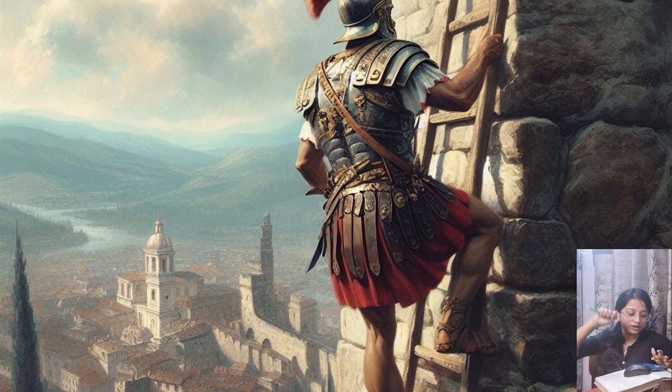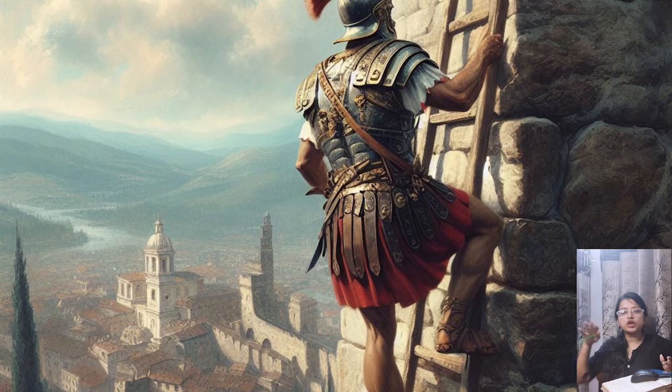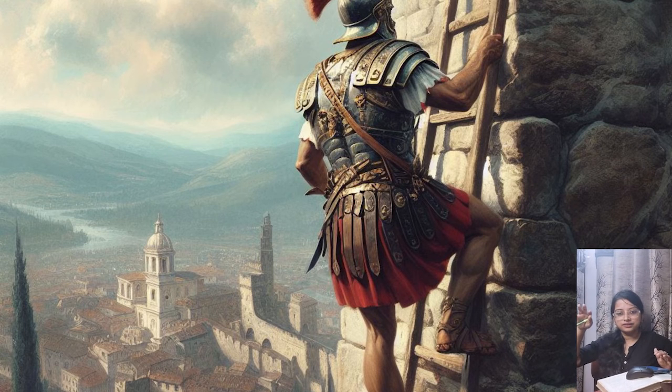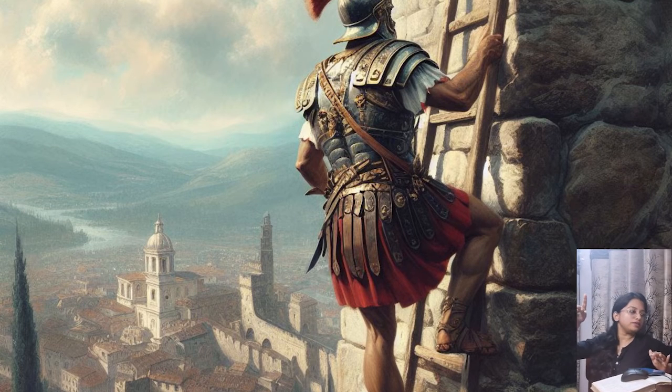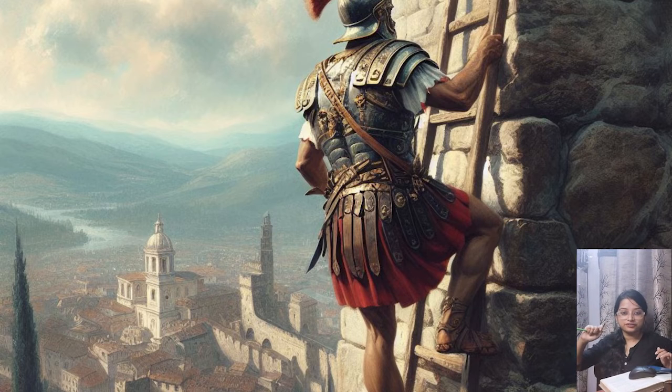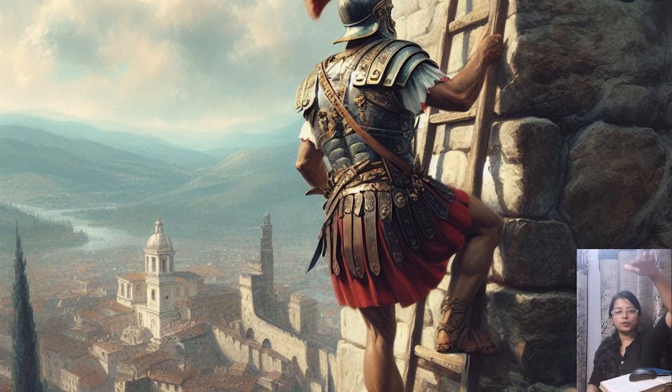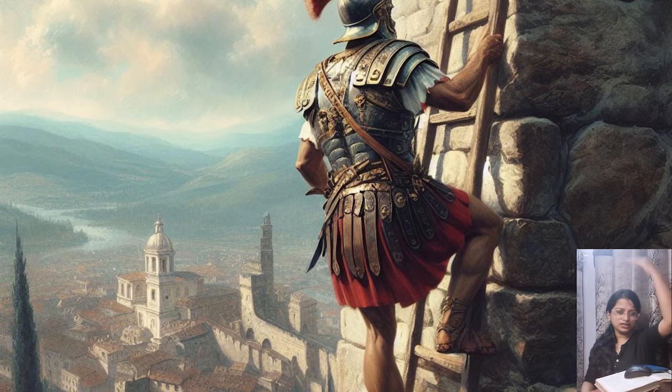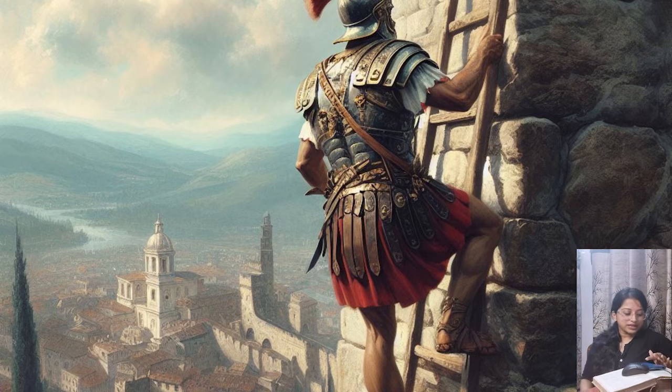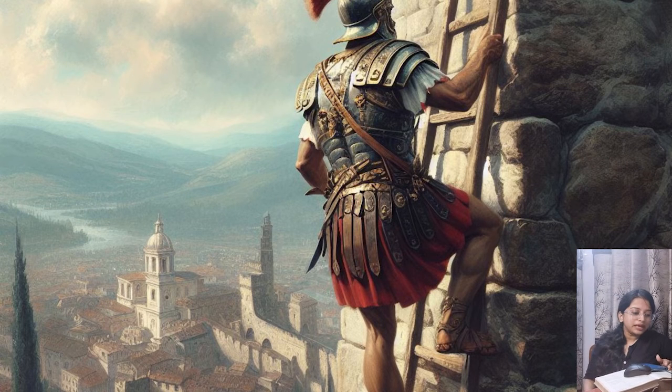what will happen? He will stop looking upward. When he is still climbing, he will look at how far he has climbed. He will look around him, just like on the ladder. But imagine he had to reach the top of the wall and he has reached it. Then he is no longer going to look back. He will go away from there. That is what he is worried about.